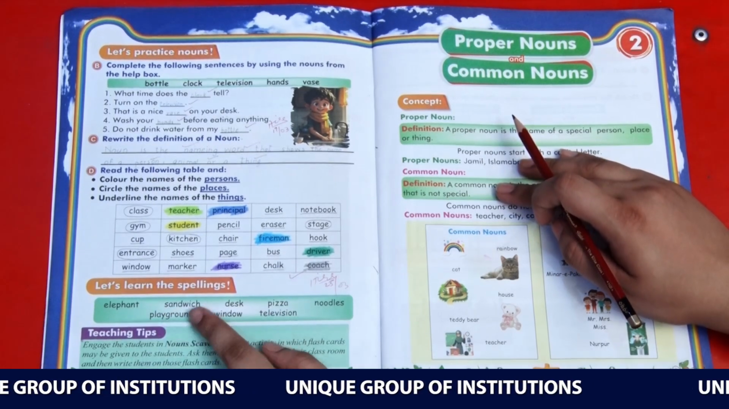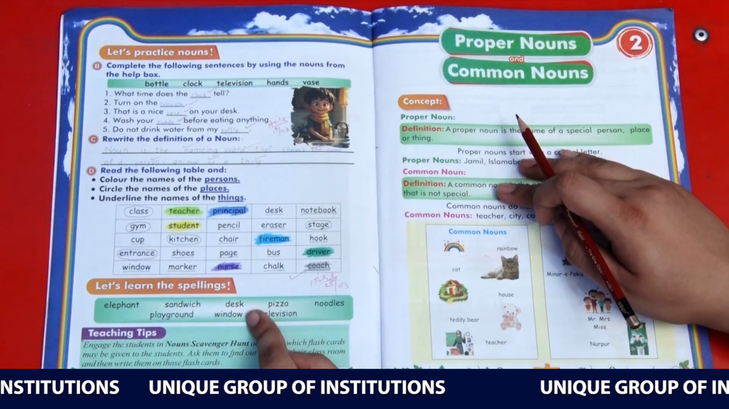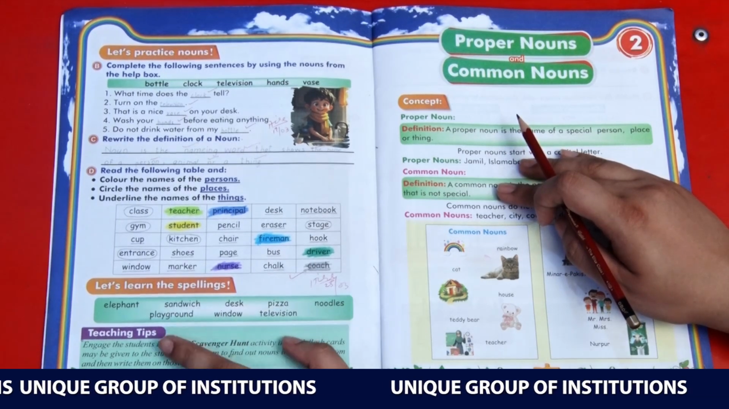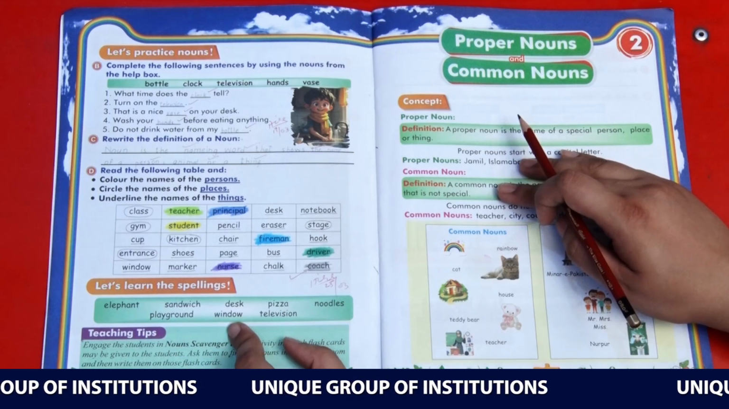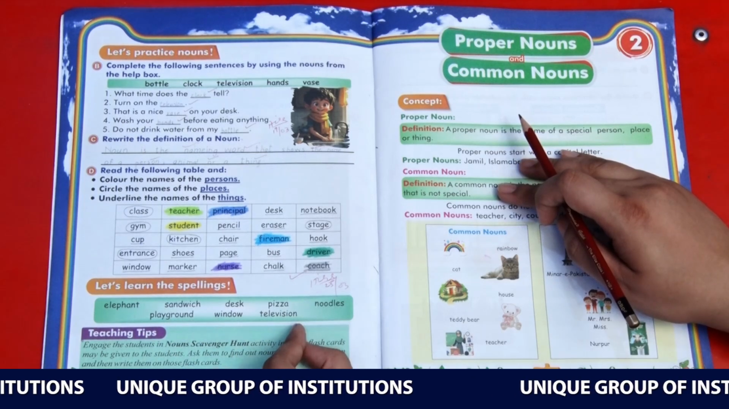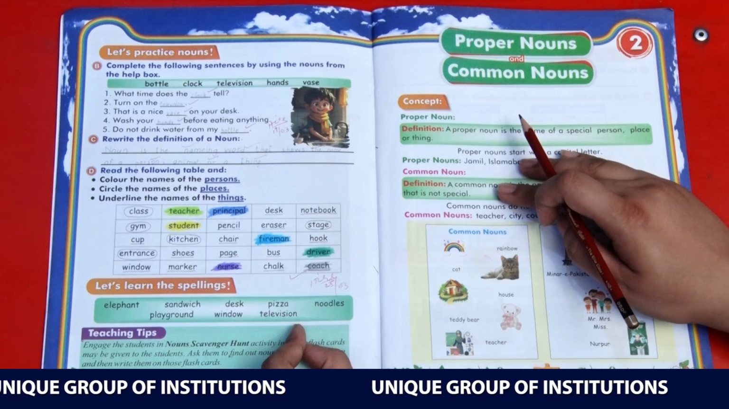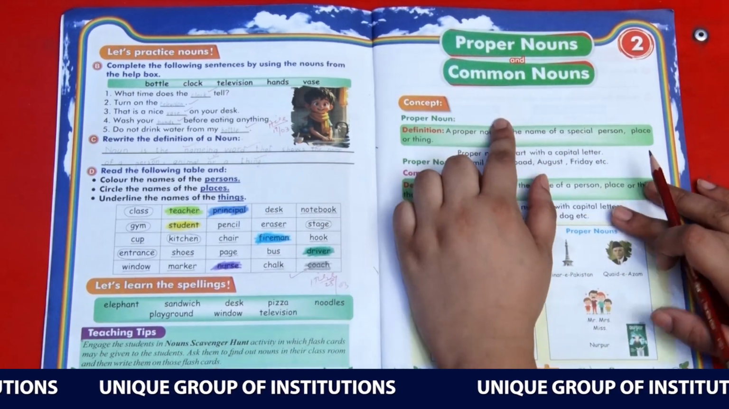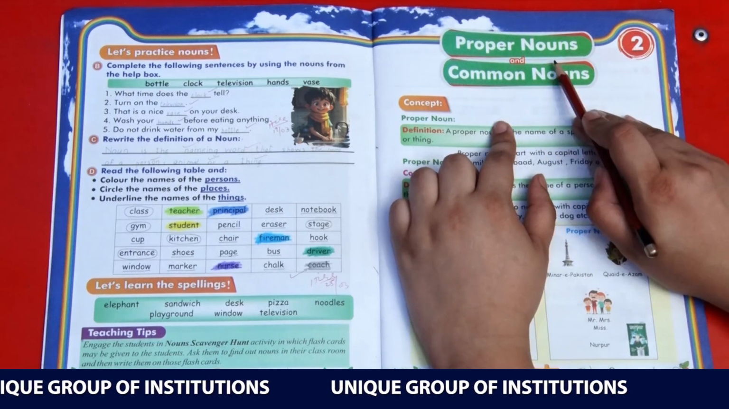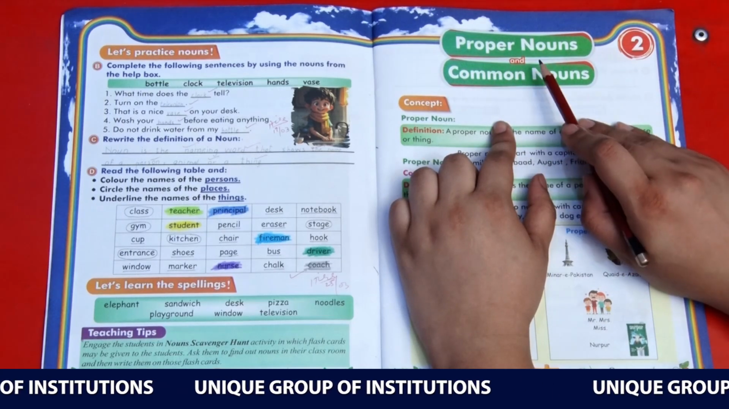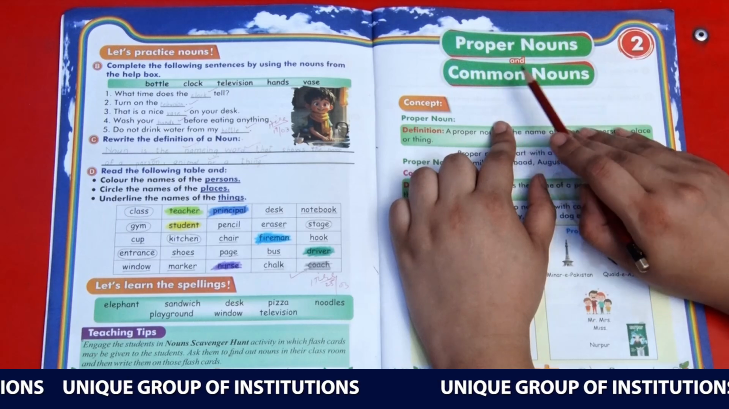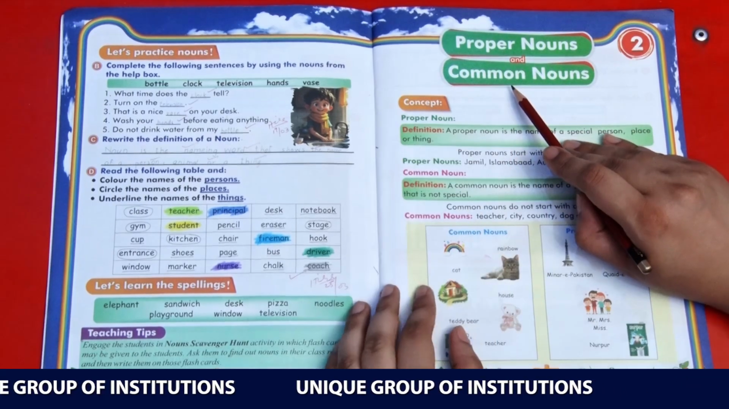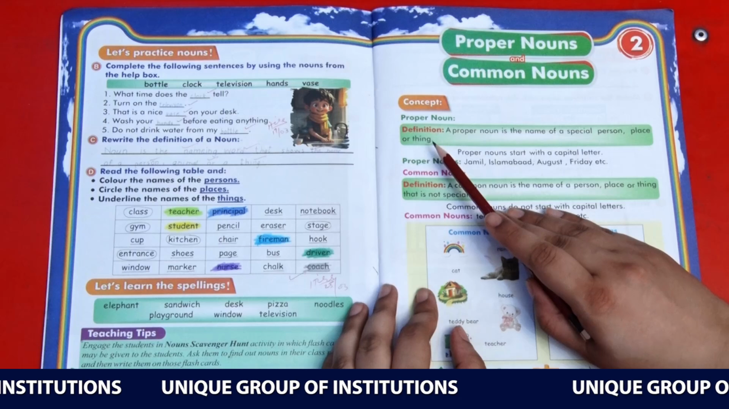First is elephant, then sandwich, then desk, pizza, noodles, playground, window, television. So learn the spellings of these words. It can be helpful for you in future. Then move to unit 2, which is proper nouns and common nouns. As we have already discussed what proper nouns and common nouns are, now we will read the definitions. First is the proper noun definition.